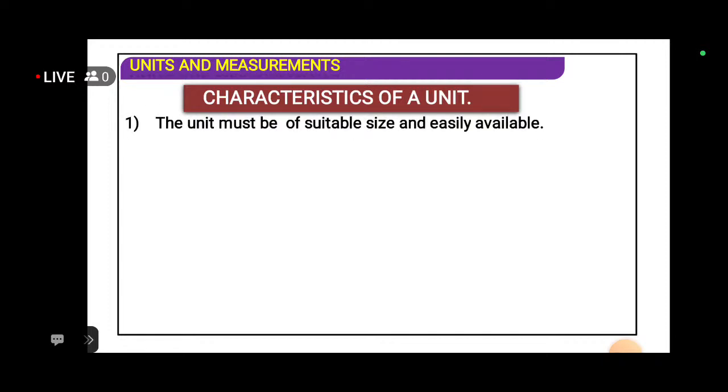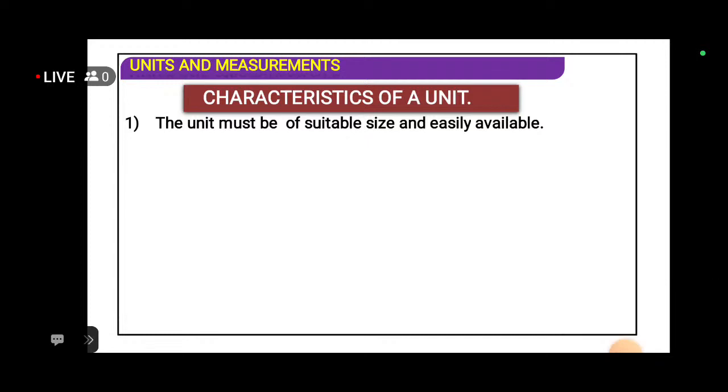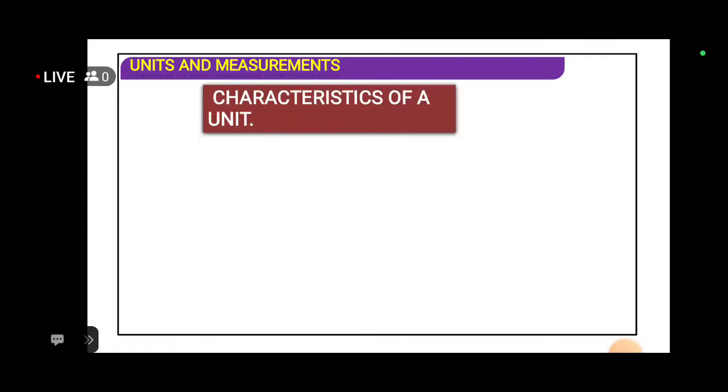The unit must be of suitable size and easily available. In general, in mathematics we use a scale or ruler, which is of suitable size and easily available. If a scale or ruler is broken, we can buy it very easily. A unit should be easily available and reproducible at any place required.